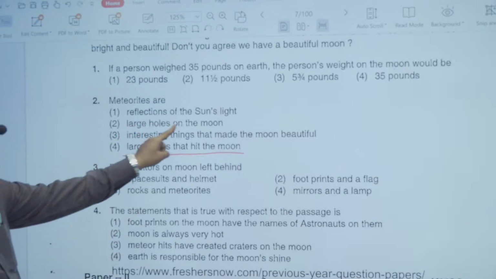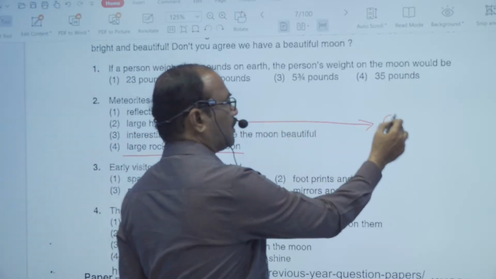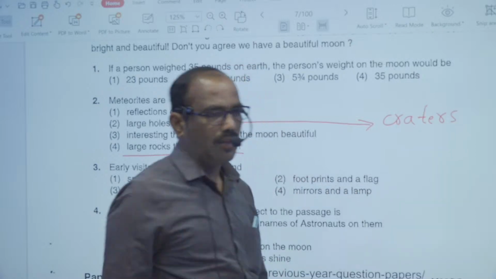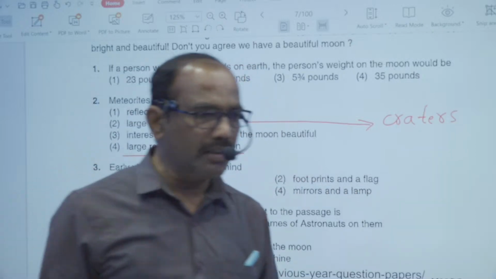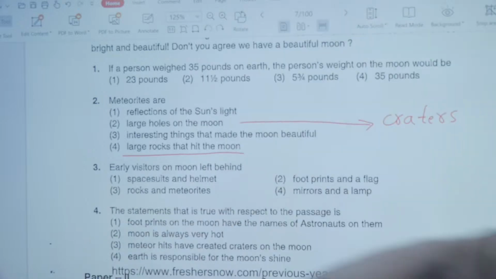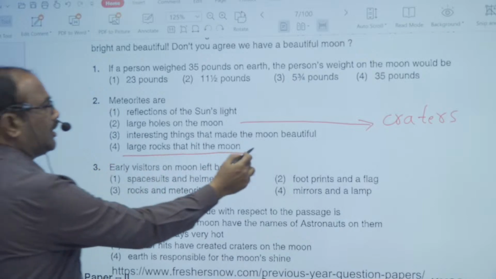Here, large holes on the moon, actually the large holes on the moon are called craters. That is the point. But the last option, look at this, large rocks. These are the meteorites.